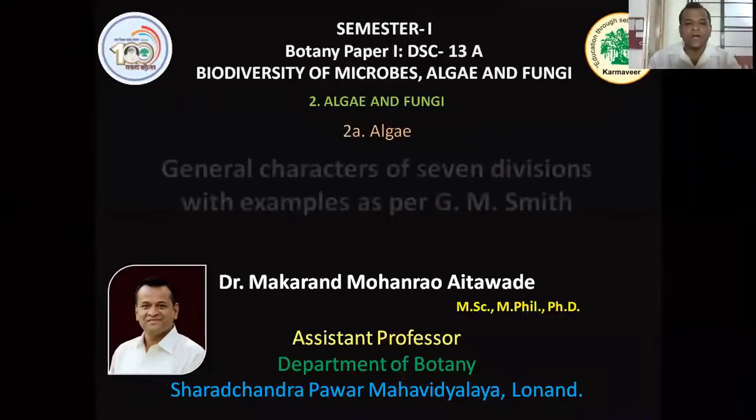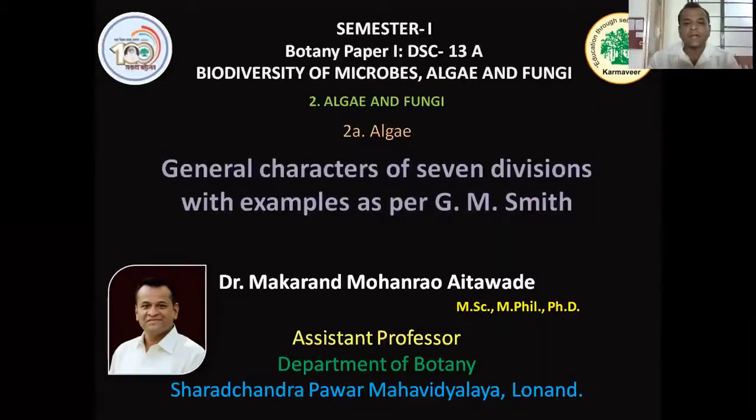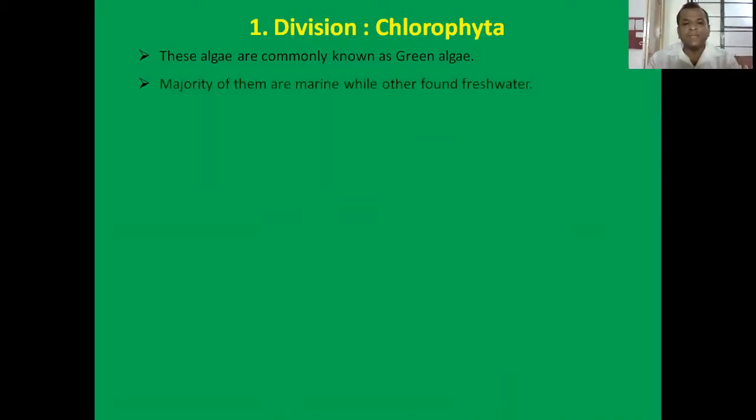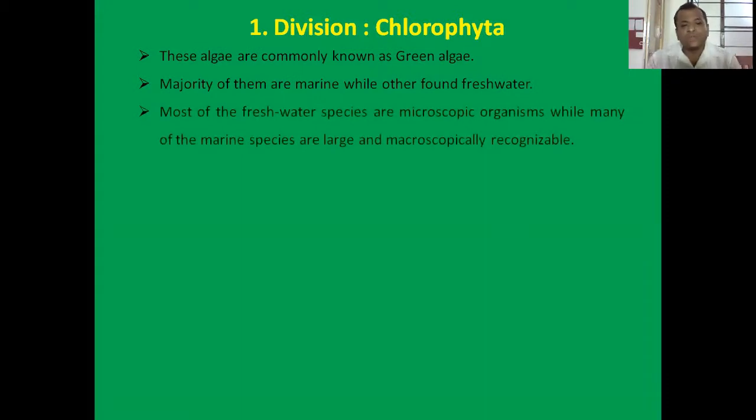So today's topic of our discussion is general characters of 7 divisions with examples as per G.M. Smith. So our first division is division Chlorophyta. These algae are commonly known as green algae. Majority of them are marine while others are found in fresh water. Most of the freshwater species are microscopic organisms while many of the marine species are large and macroscopically recognizable.